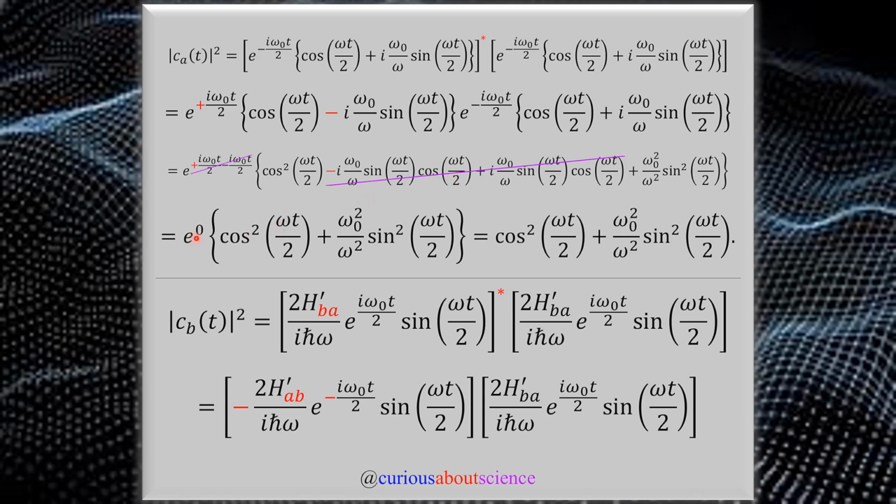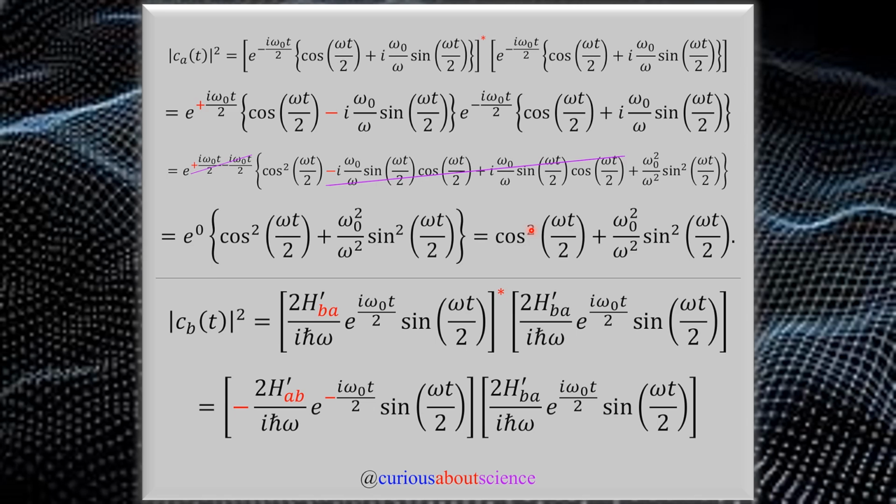And then we're left here with, okay, well now I have e to the 0, and then I have cosine squared plus my omega squared plus my sine squared. And that's all that we're left with because e to the 0 is 1. Okay, so now I think you can see the setup for what's going to happen when we add them together with Pythagorean identities, things like that. It's going to be very nice.